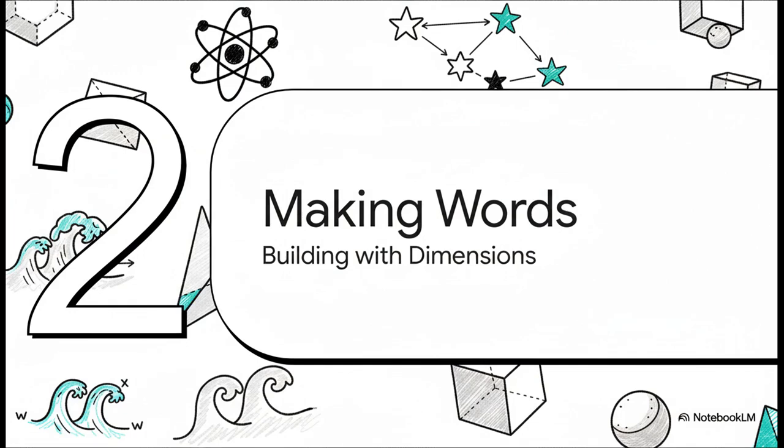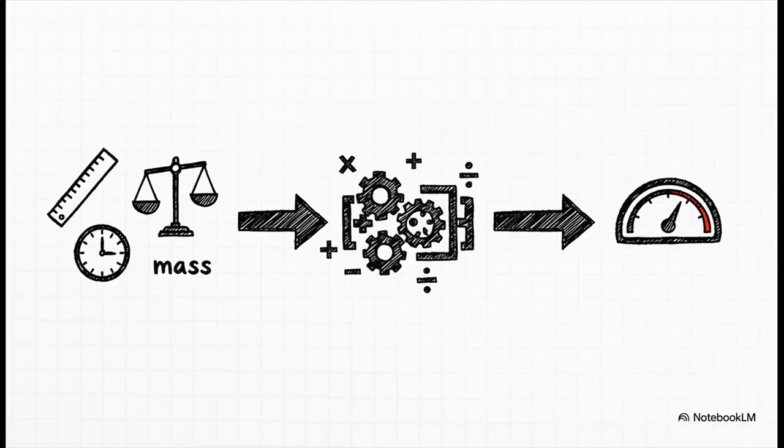All right, so we've got our alphabet. What's next? Well, you put the letters together to make words. And this is where physics starts to describe the stuff we actually see and interact with every single day. And the way we do this is, well, it's kind of like following a recipe. You just mix and match these fundamental units to cook up more complex ideas. These are our physical words. Let's walk through a couple of easy ones.